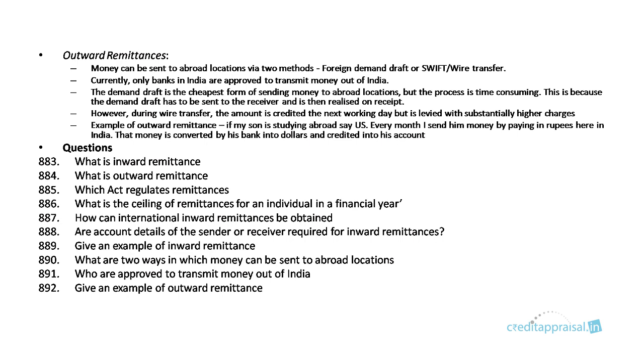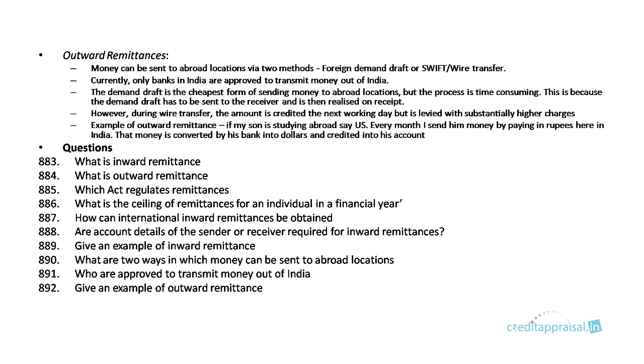However, with wire transfer, the amount will be credited the next working day. But compared to demand draft, it will have higher charges. An example of outward remittance would be if my son is studying abroad in the US. Every month I will be sending him money by paying rupees from my Indian bank account. That money will be converted by his banker, the US banker, into dollars and credited into his US account. So that would be an outward remittance.